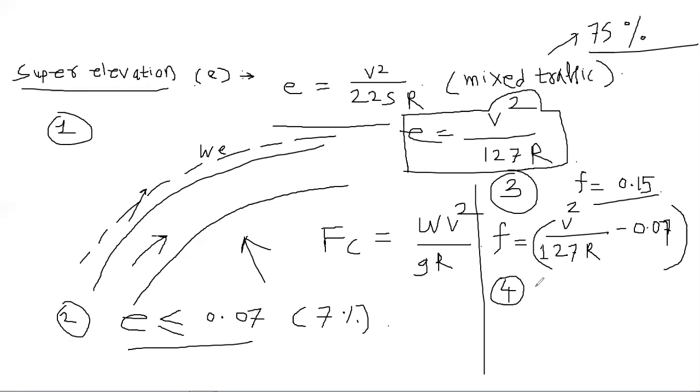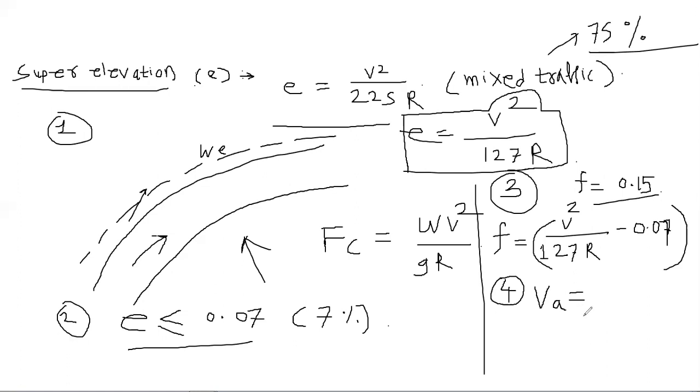Okay, so now the formula for allowable speed we will have, that is VA, maximum allowable speed, and that formula is an empirical formula.